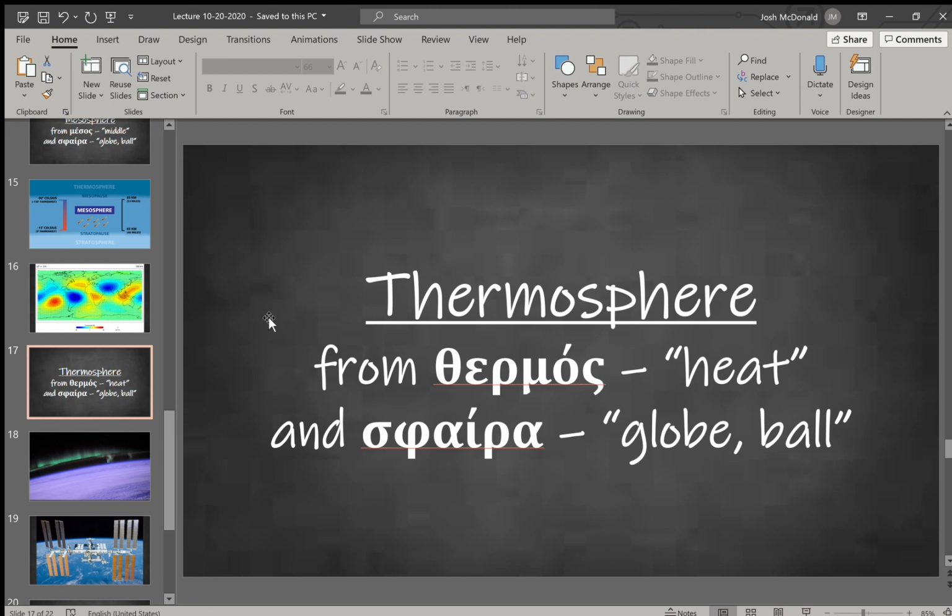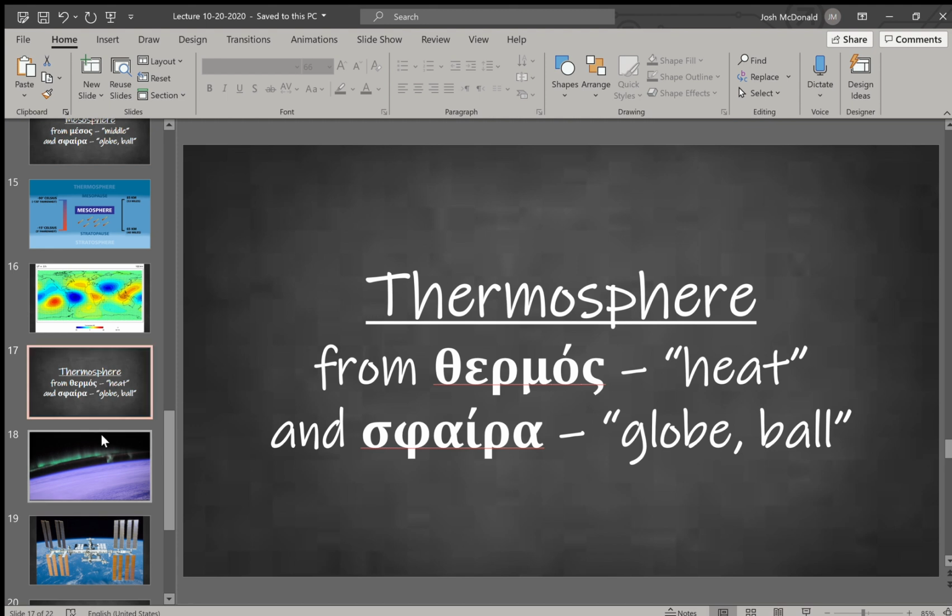So what that means, though, is even though you're going to see these extreme temperatures, the air is so thin, the particles are so far apart, that you would actually feel cold if you were in the thermosphere. Even though the temperatures are extremely hot, you would feel cold.